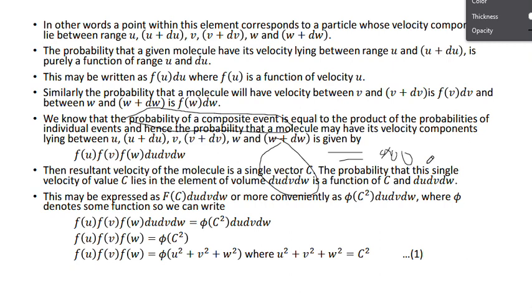Once again, the probability of a composite event is equal to the product, meaning multiplication, of the probabilities of the individual events.